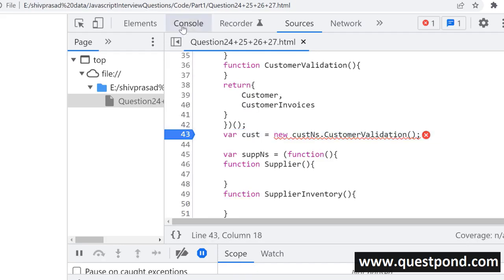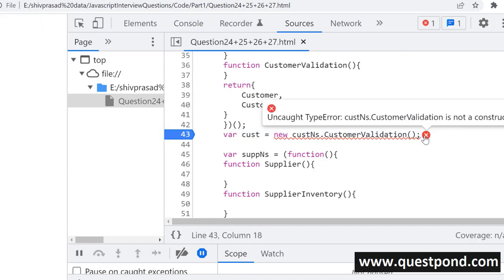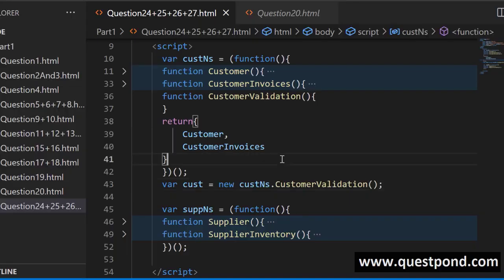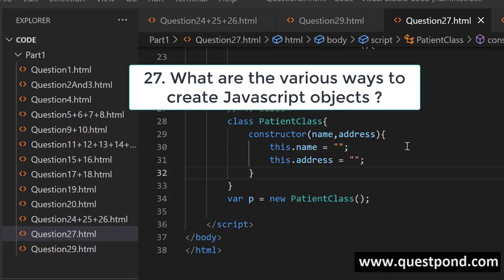You will see that we have an exception out here. There is nothing called customer validation. Why? Because it is now internal. So remember, in the interview, when somebody asks you about closure, two things should come out: better code management because of IIFE, and good encapsulation because of closures.